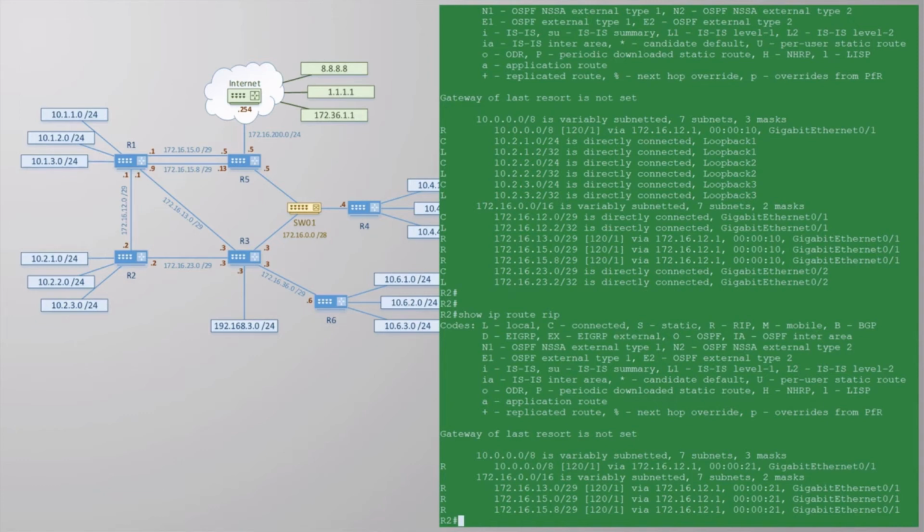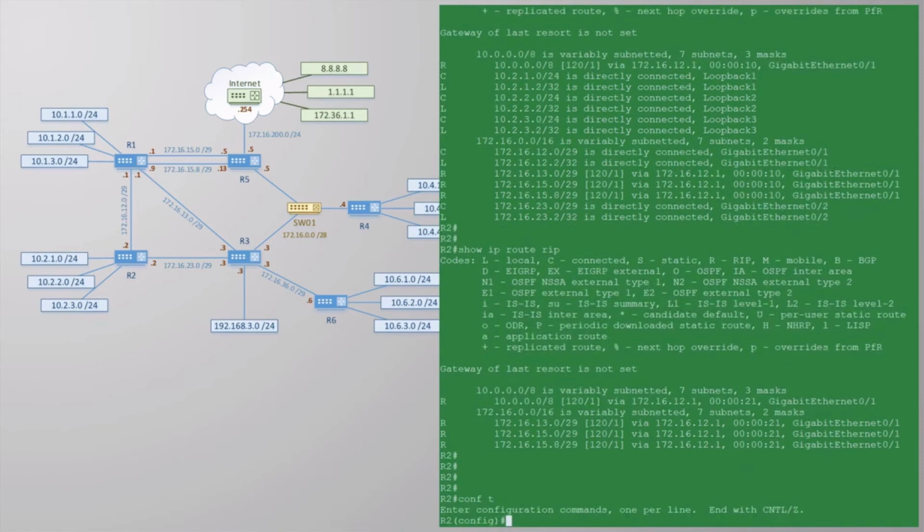Look at R4. It also has networks in the 10.0.0.0 range. So it will also advertise the exact same summary route. Poor old R5 is going to get the same route, 10.0.0.0/8, advertised from both R1 and R4. It then has to choose between the two of these so one can go in the routing table. LPM and administrative distance are the same in both cases, so they won't help. The end result is that R5 won't have all the information it needs to make a good decision.